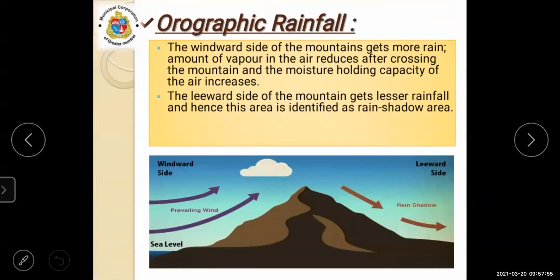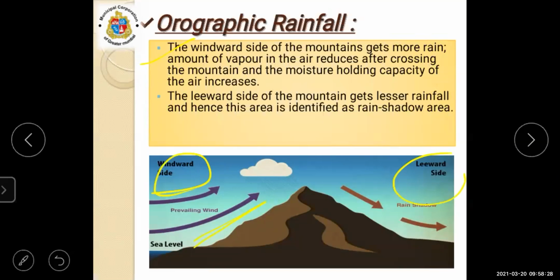One more thing in this orography rainfall is the windward side and leeward side. Now what is the windward side and leeward side? It is the same as the wet region and dry region. The windward side of the mountains gets more rain, where the moist air is rising up, the wet region.